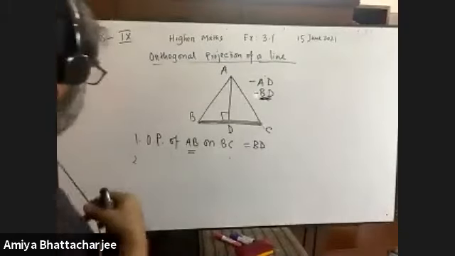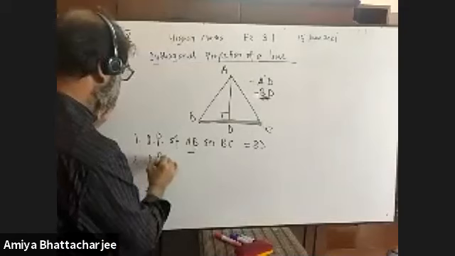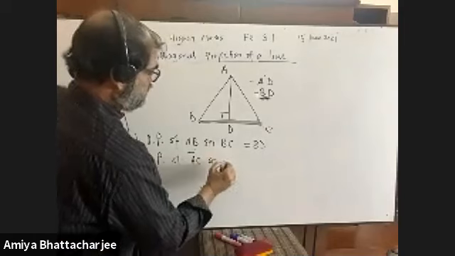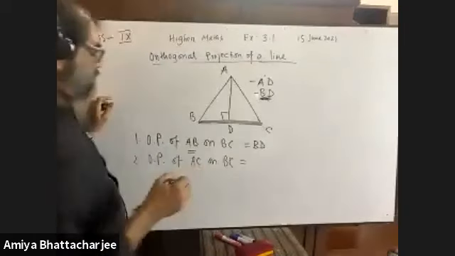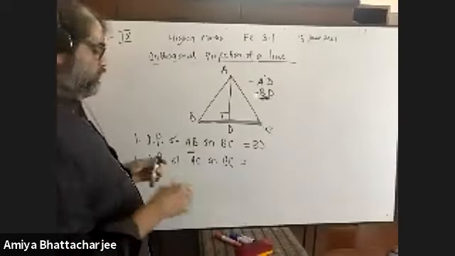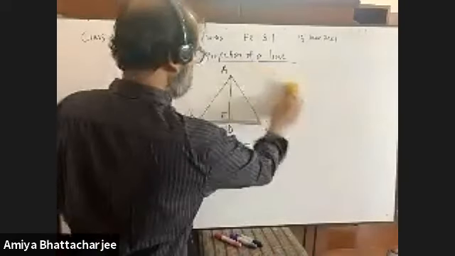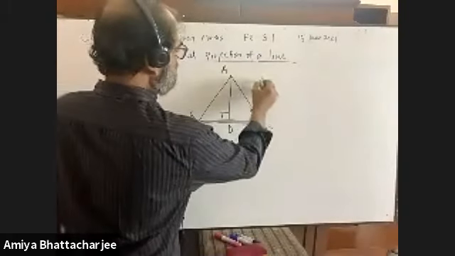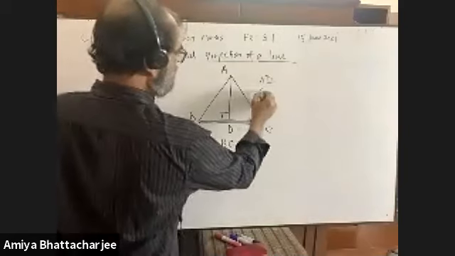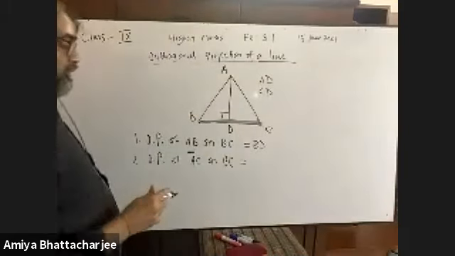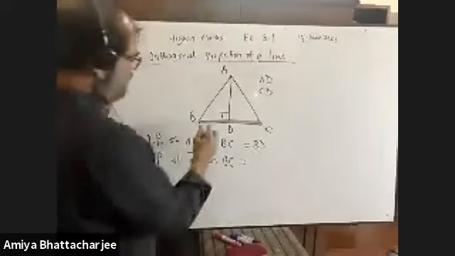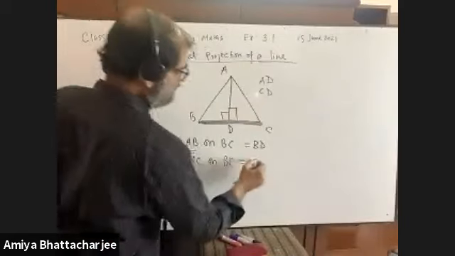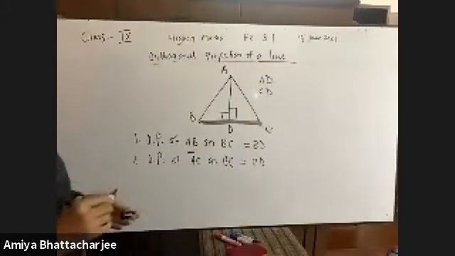Okay, again, orthogonal projection of AC on BC. Who can tell me the answer? Orthogonal projection of AC on BC. What are the perpendiculars from A and C? From A, perpendicular is AD, and from C, perpendicular is CD. The best way is to see that BC, very good. Which one comes here perpendicular? CD. Yes, sir. So answer is CD. Talk to me. Yes, all of you.